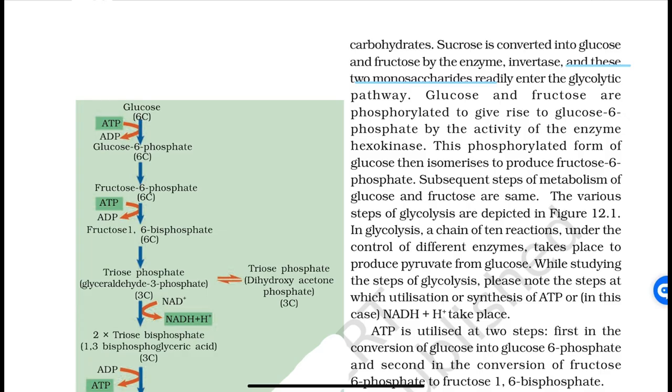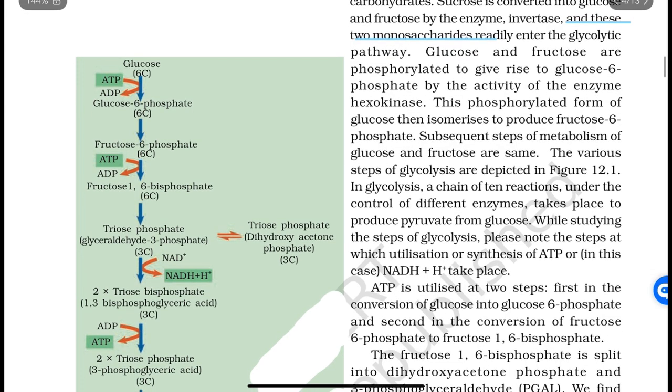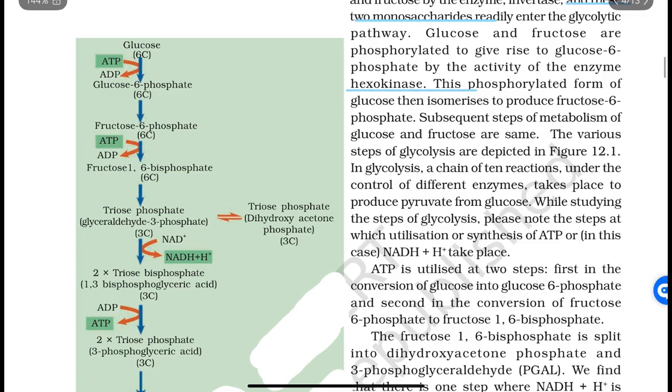Glucose and fructose are phosphorylated to give rise to glucose 6-phosphate by the activity of the enzyme hexokinase. This phosphorylated form of glucose then isomerizes to produce fructose 6-phosphate. Subsequent steps of metabolism of glucose and fructose are the same. The various steps of glycolysis are depicted in figure 12.1. Glycolysis, a chain of 10 reactions under the control of different enzymes, takes place to produce pyruvate from glucose.